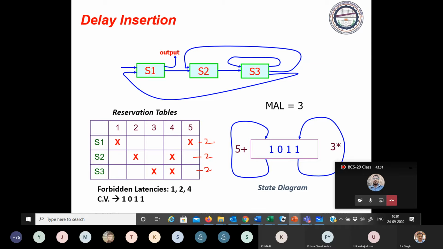So your MAL should not be more than 2, and you have scheduled for 2, so it is okay. Okay, so this is the latency analysis.